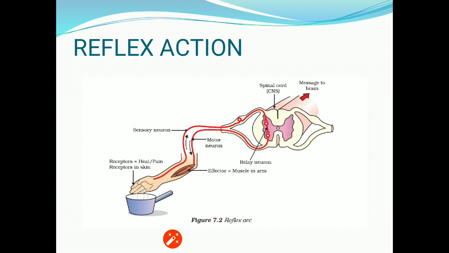Then from the receptors, with the help of the sensory neuron, the signal gets to the spinal cord. From the spinal cord, the motor neuron gets it to the effector organ, and finally the effector organ shows a response. So this complete pathway is termed as the reflex arc.